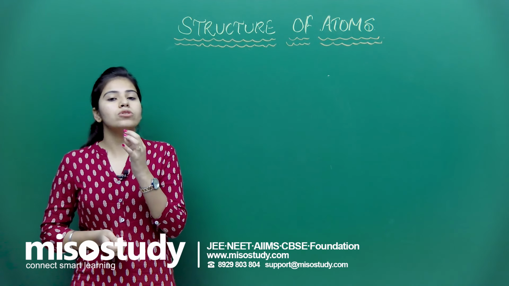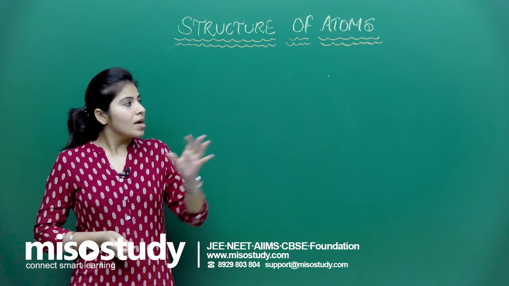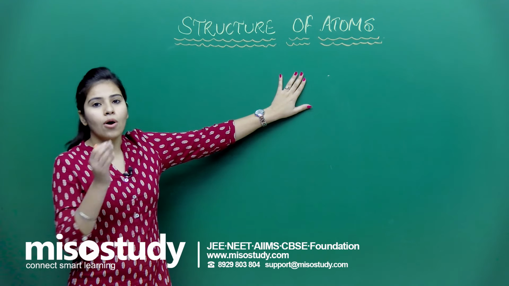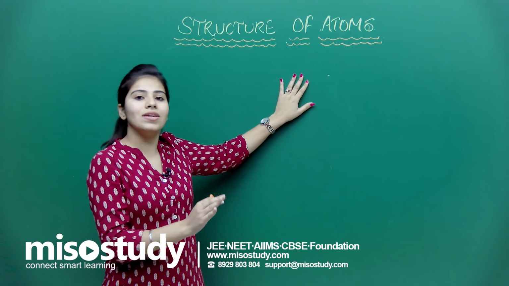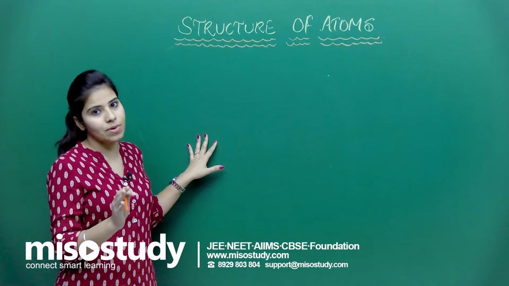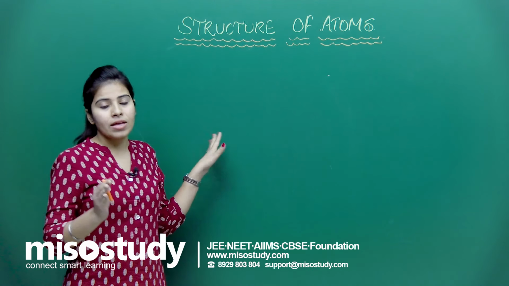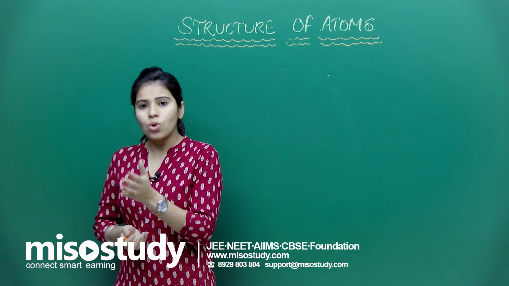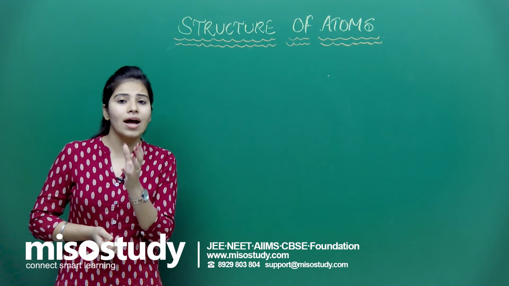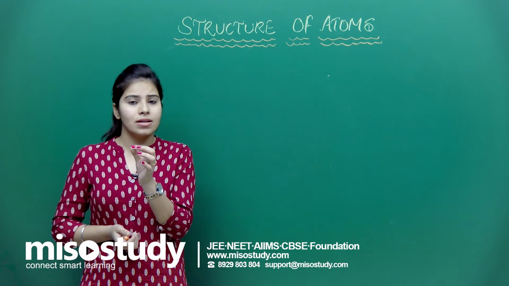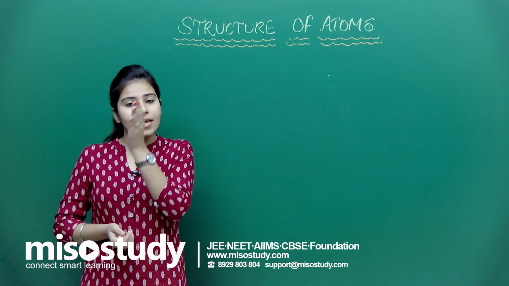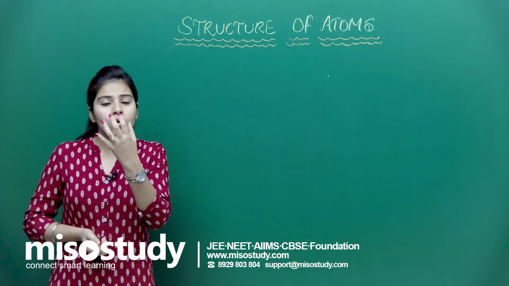Now I just want to tell you one thing: in your previous classes you have learned that the atom is indivisible. But since research is going on, scientists have shown us that the atom is not an indivisible particle. Yes, the atom can be divided into a few parts.